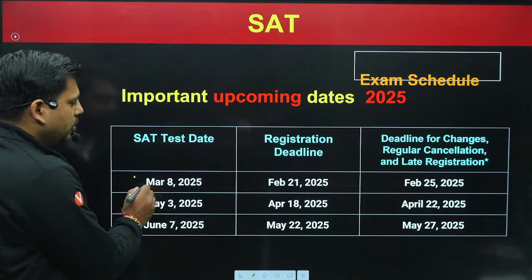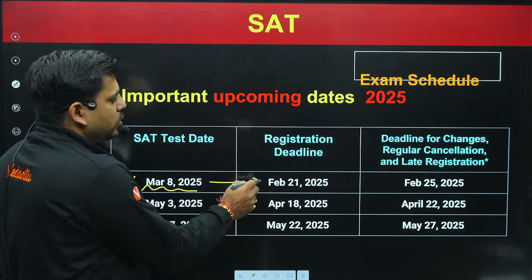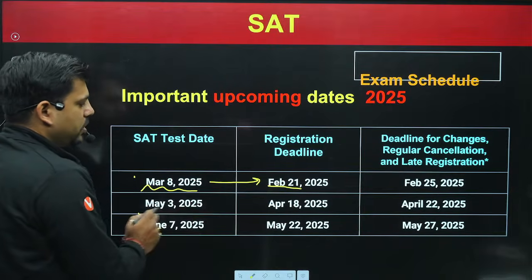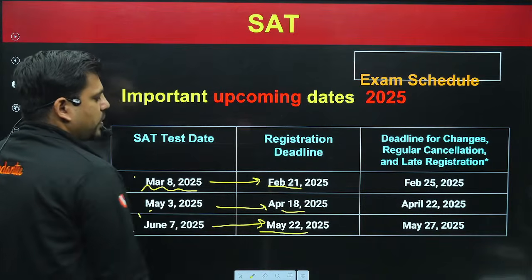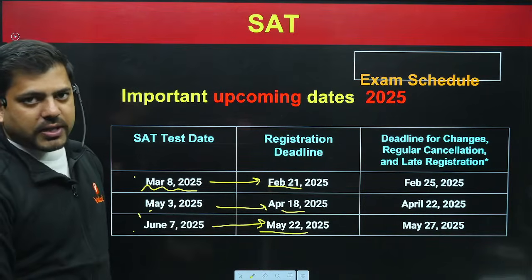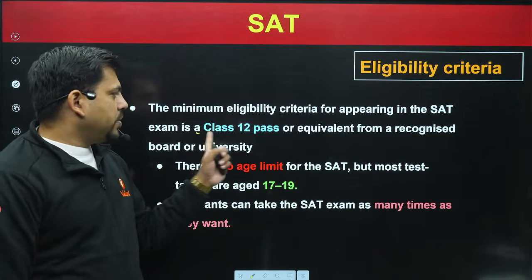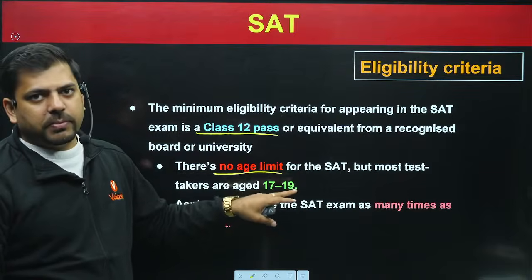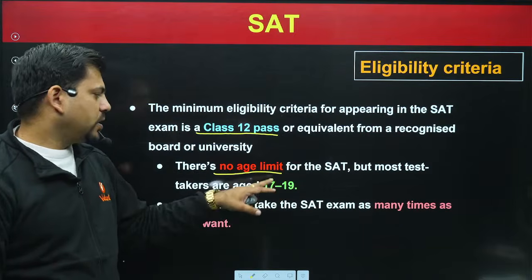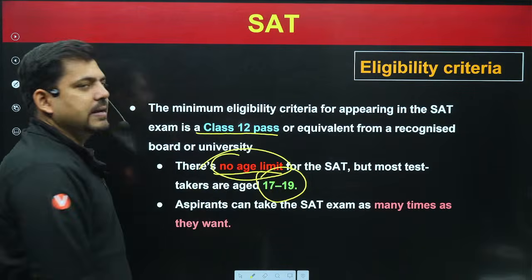For 8th of March, those who are willing to take the examination on this date need to register by 21st February. For 3rd May, they need to register by 18 April, and for 7th June, they need to register by 22nd May. Okay, so these are the important dates. Now moving forward, what is the eligibility? The minimum eligibility is class 12th pass from a recognized board. There is actually no age limit, but most of the students take this examination in the age group of 17 to 19. Officially, there is no age limit for this examination at all.